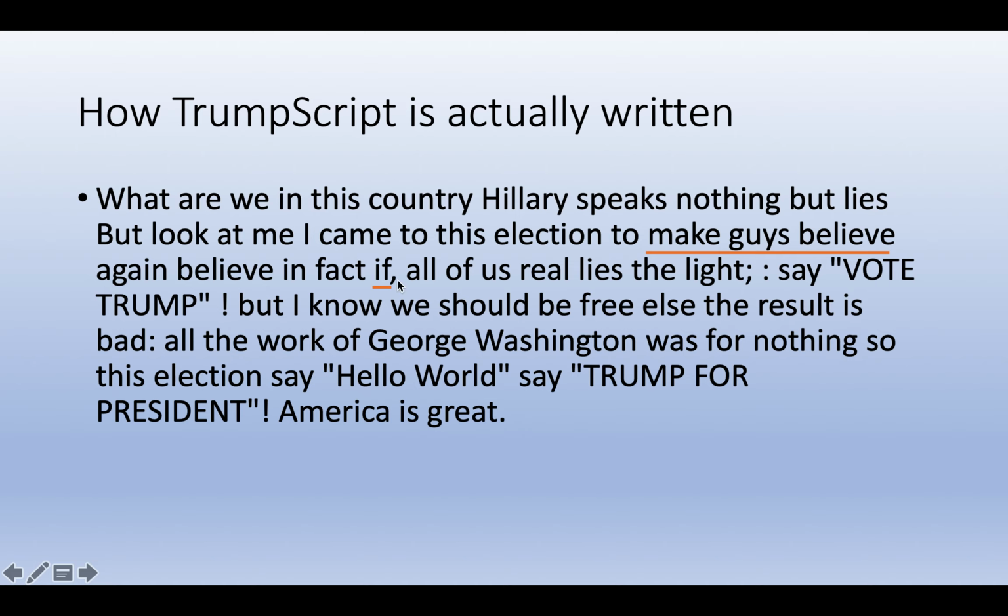So the first comma is going to be the first parenthesis, and we're going to make, so if all of us realize the light, and then close parentheses, so that's your if statement there. Then we're going to say vote Trump, so that's your print. Else, you have your else statement. Result is bad, that's another assignment. Then we're going to say hello world, it's print hello world. And to end this whole program, we have to say America is great.